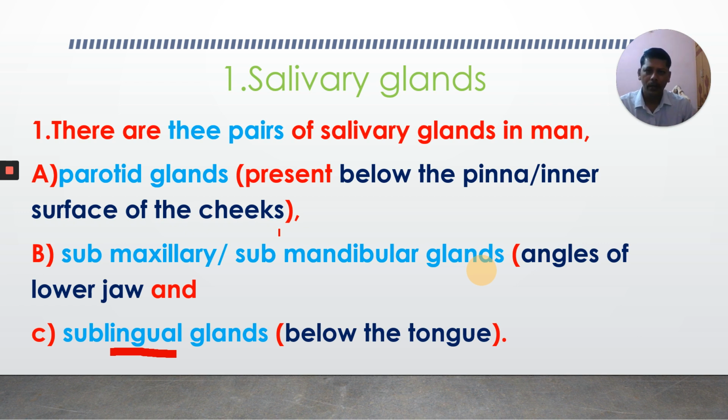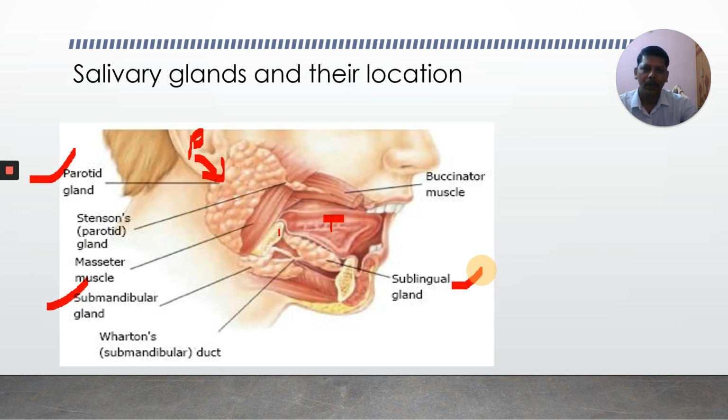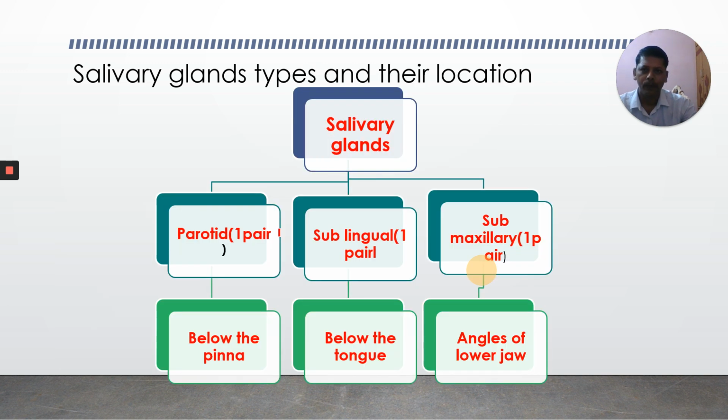What is the next one? Submaxillary or submandibular glands. Where are they present? At the angles of the lower jaw. And what is the third one? Sublingual glands. Lingua means tongue. Okay, they are present below the tongue. Is it clear? You will learn three types of salivary glands and their location.